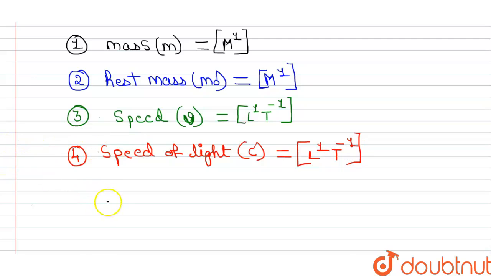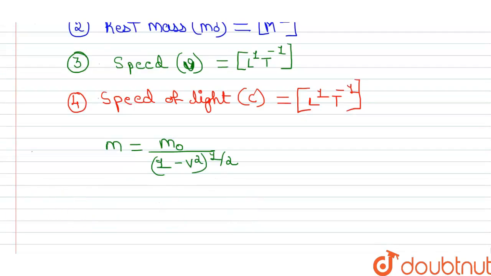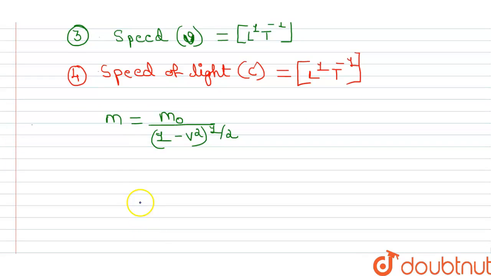Now, the relation which is given in the question is m is equals to m naught divided by 1 minus v square to the power 1 by 2. Now, let's check if this formula is dimensionally correct or not. So, what is the dimensional formula of this mass?